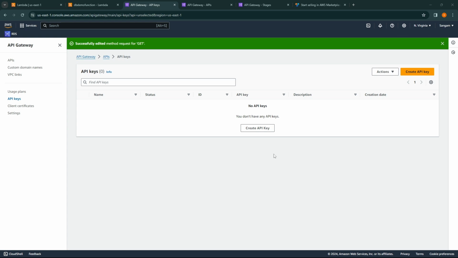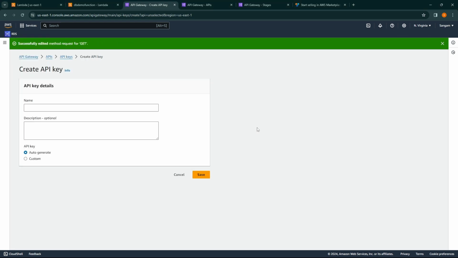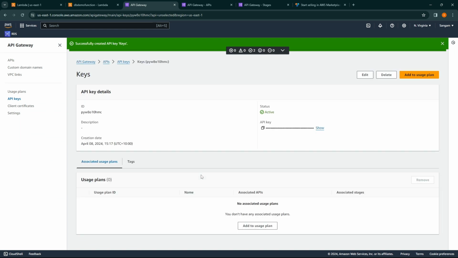Now select create API key and put in some name for your API keys. You can also select for custom API key, or you can select auto generate. For now, let's select auto generate. So we have created our API key. Make sure you save this API key, copy and paste it in a notepad.